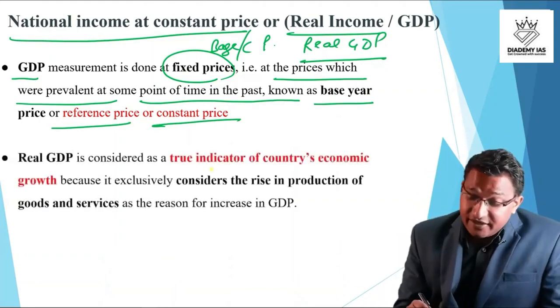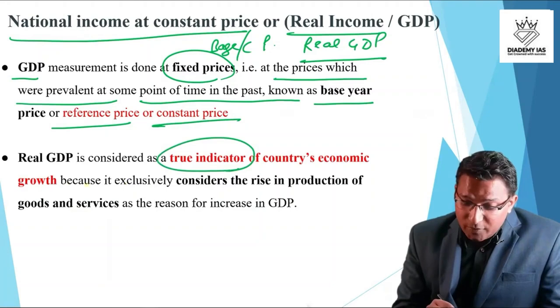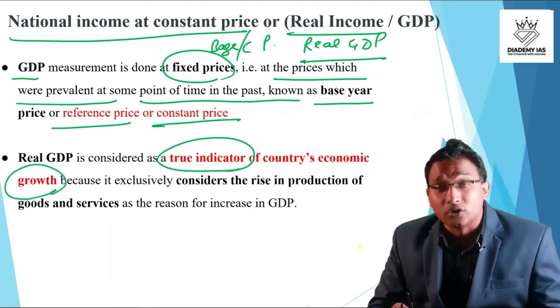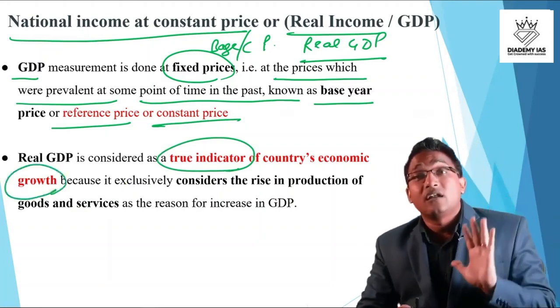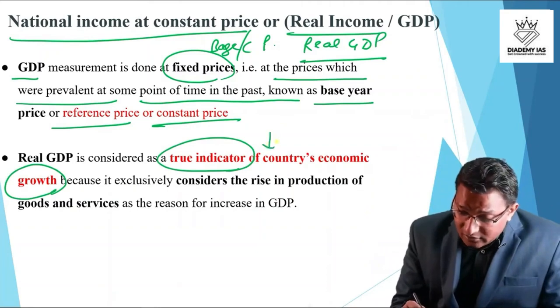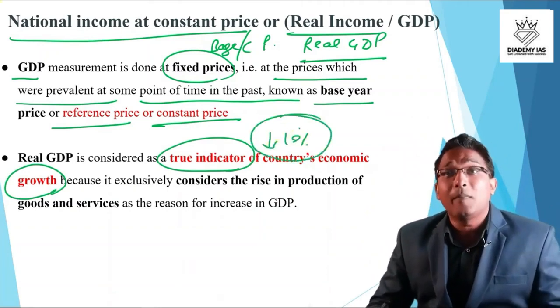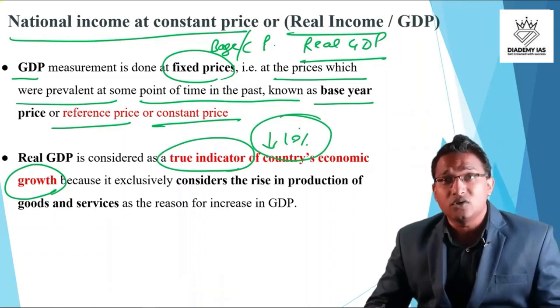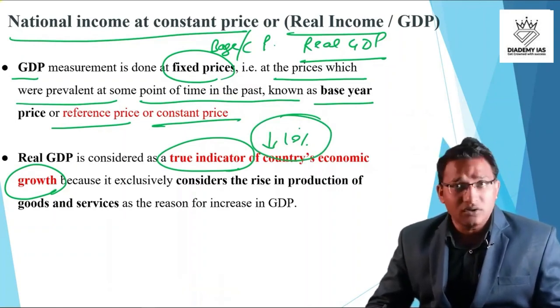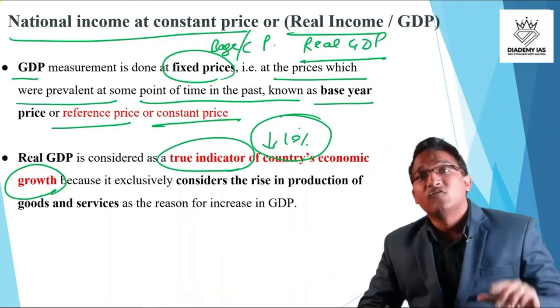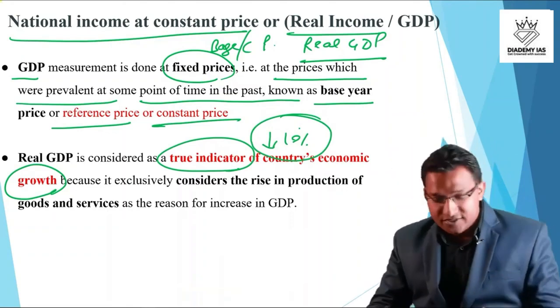Real GDP is considered a true indicator of the country's economic growth. So this is actually showing the growth. In our example, the real growth was actually negative 10%. It was not an upward growth from 10,000 to 10,800. It was not true. What was true was from 10,000 rupees to 9,000 rupees.